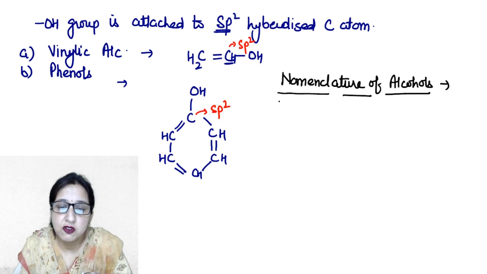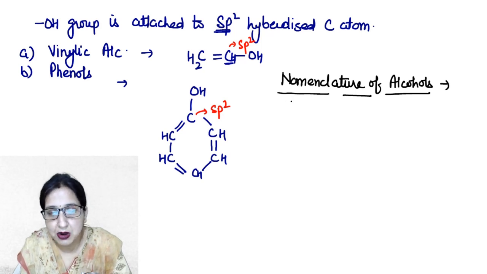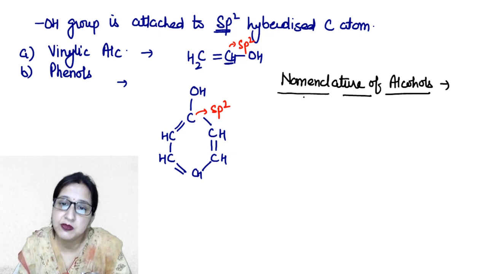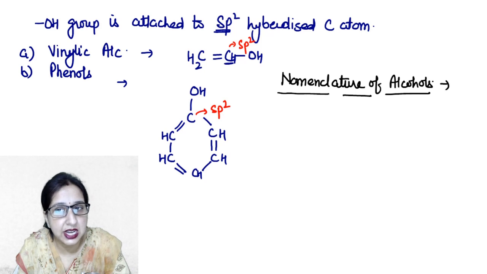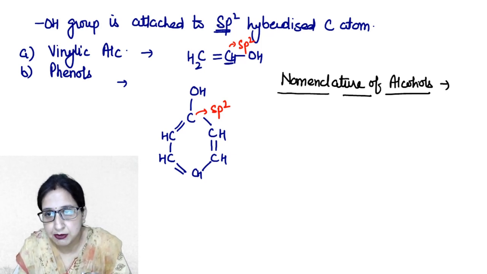First of all, we have to select the longest chain of carbon atom carrying the hydroxyl group. Second, for naming this compound, we should give the lowest number of carbon atom to the carbon atom to which hydroxyl group is directly attached, and then other substituents are named according to their alphabetical order.